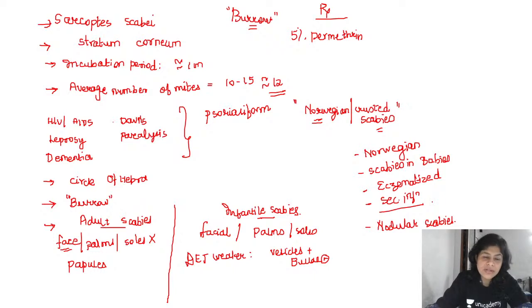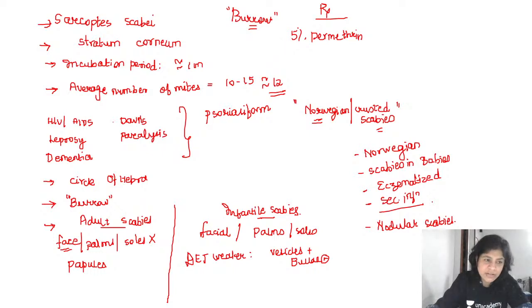The other medications used in scabies are gamma benzene hexachloride, crotamiton, and you can also use malathion. Further, remember that there is a drug called ivermectin. Ivermectin is used in scabies at a dose of 200 micrograms per kg.